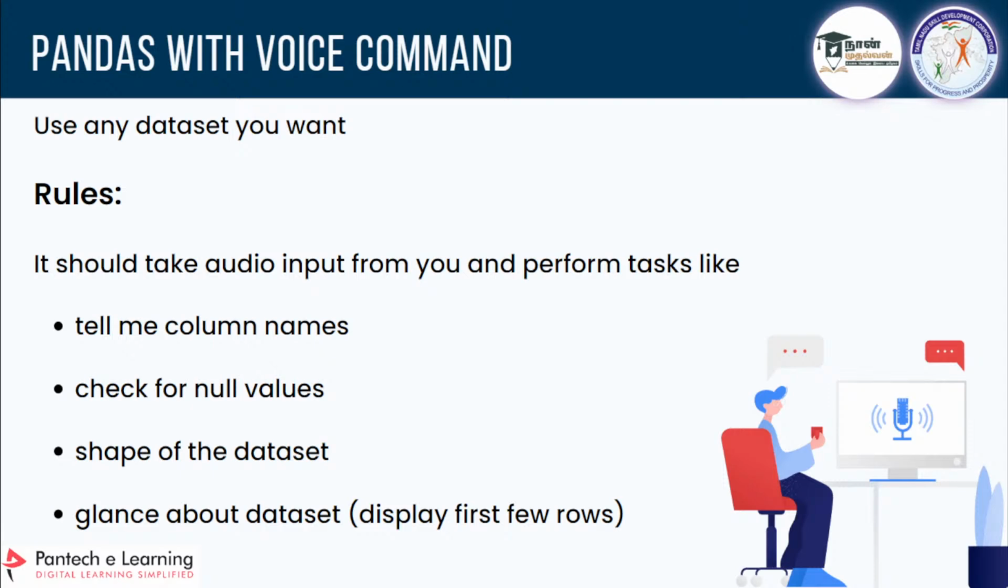If you ask for null values, it should check and give you the output of null values. If you ask for the shape of the dataset, it should give that. If you ask for a glimpse or glance, it should give you the first few rows. Clear guys? How will you do this? With the help of pandas you can do it. And for this you can use the input option, voice command. I'll give you a hint.